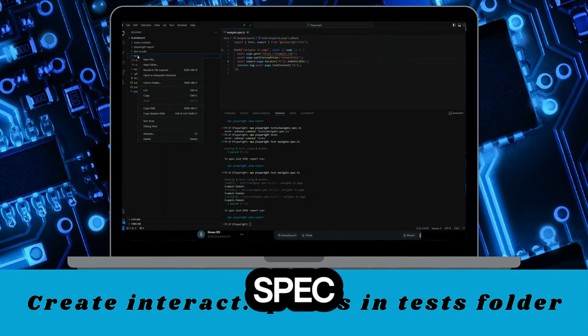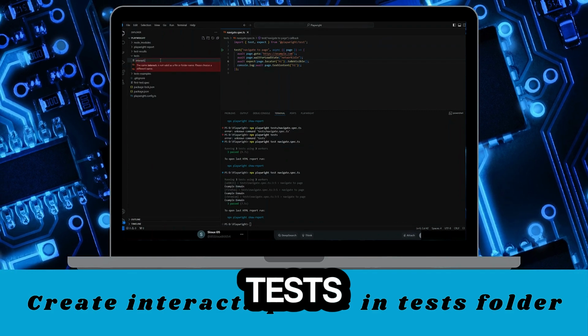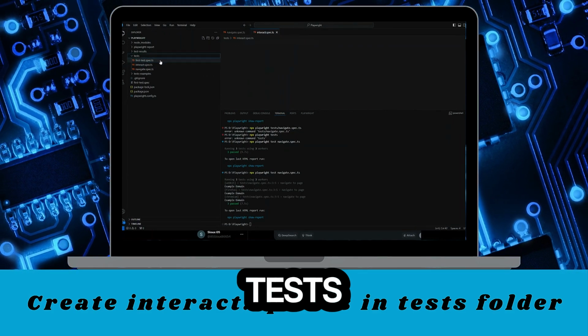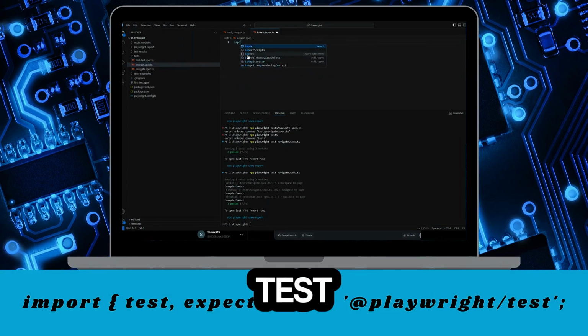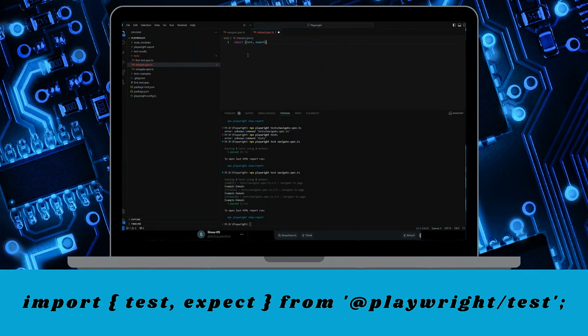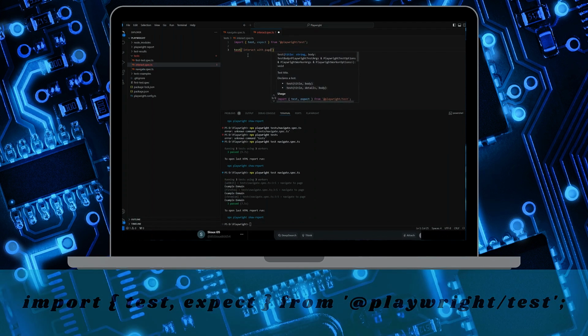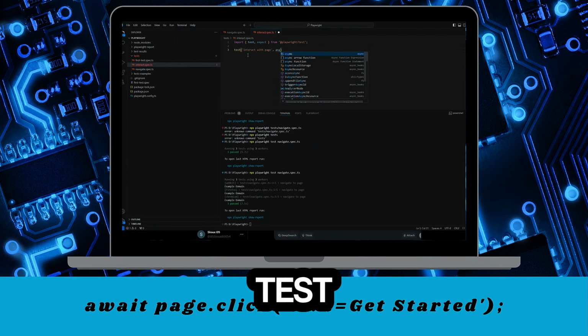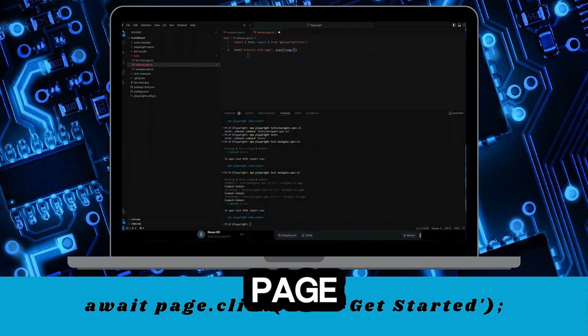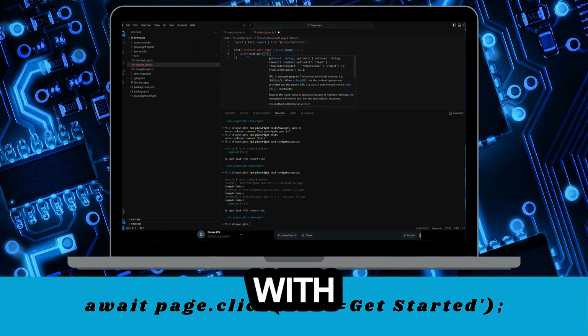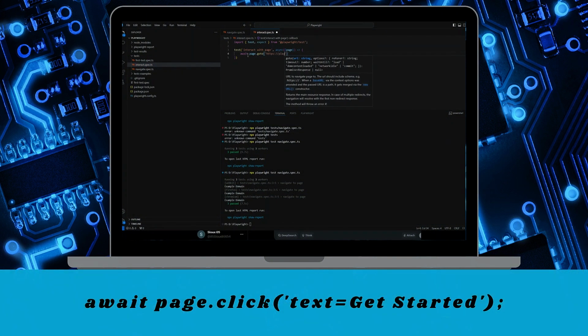Create interact.spec.ts in tests. Start with import { test } from '@playwright/test'. Write a test: test('interact with page', async ({ page }) => { await page.goto('https://playwright.dev'); }). Run it with npx playwright test.